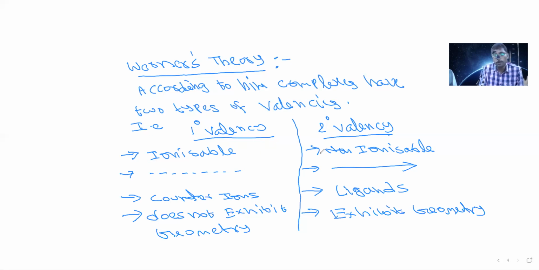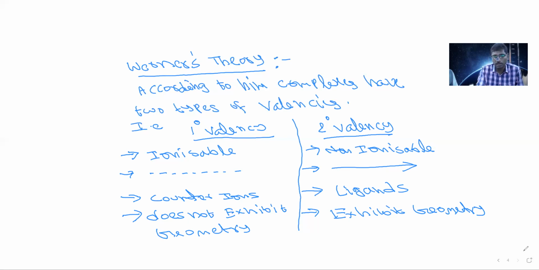Werner says that in any complex there are two types of valencies, primary and secondary. Primary valency is ionizable and always represented with a dotted bond. Counter ions are attached by it, and these counter ions are ionizable. Geometry is not related to counter ions. Whereas secondary valency is non-ionizable, represented with an arrow mark, attached by ligands, and exhibits geometry. These points are explained by Werner. But there are a number of drawbacks in Werner's theory.